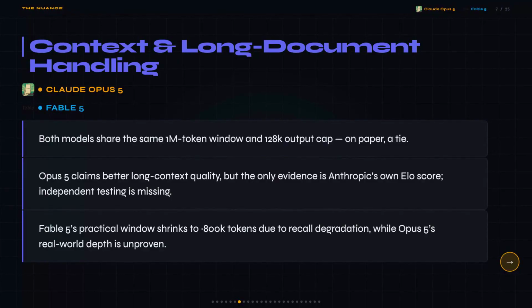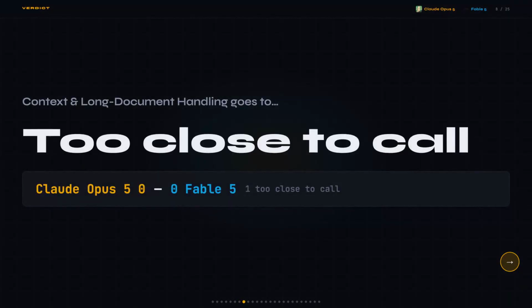The only evidence Opus 5 handles depth better is Anthropic's own GDP-val AA v2 LO score at 1861, and no independent side-by-side test exists. Fable 5's degradation is community reported, not formally measured either. So both claims are a little soft. I was expecting one of them to pull ahead clearly, but neither did. This one's a tie. The specs match on paper, and the real-world depth claims are unverified on both sides.